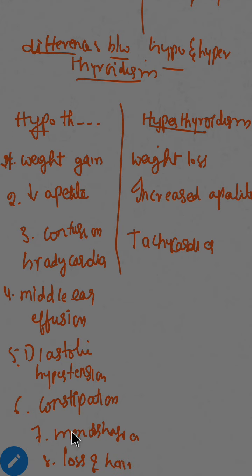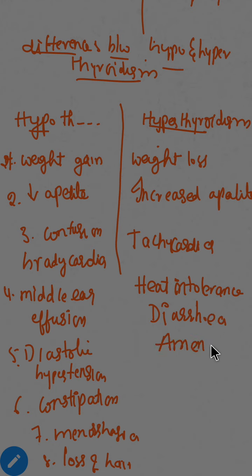In hypothyroidism, there will be loss of hair. In hyperthyroidism, there will be heat intolerance. There will be diarrhea. There will be amenorrhea in females. And there is increased risk of abortion. And there will be infertility.